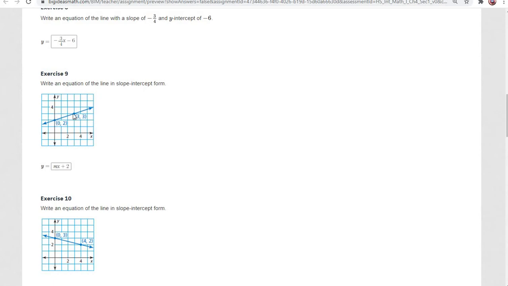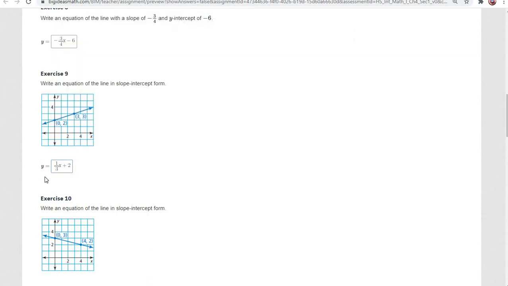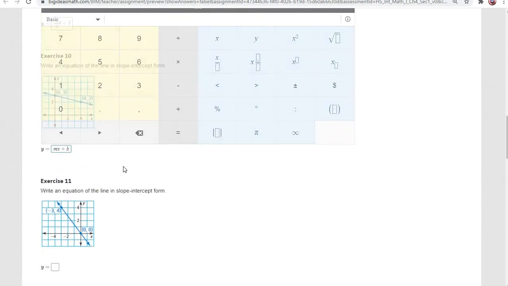Now we have to see how far do we have to go right. 1, 2, 3. So 1 over 3. Our rise is 1, our run is 3. So our slope is 1/3 x. So our equation, y equals 1/3 x plus 2. All right, moving on to the next one.